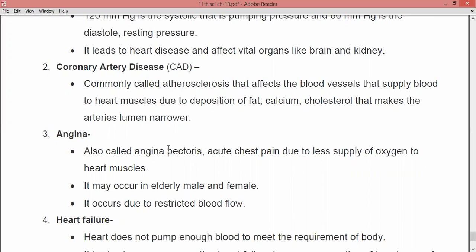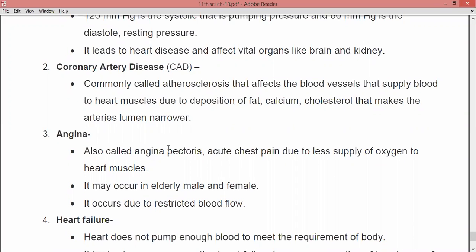So the deposition of fat, calcium and cholesterol takes place, and when the blood is moving, all the fat molecules and the cholesterol start to deposit at that place. At one time it increases so much that it is going to block the artery, or simply the blood vessel, and for this reason it leads to coronary artery disease.